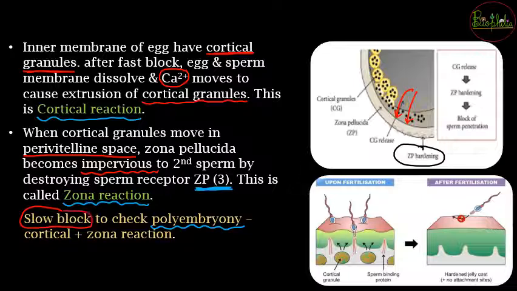So slow block to check polyembryony is going to be cortical and the zona reaction. So these two are very important questions that you need to remember, that what is the slow block to check polyembryony, that is going to be the cortical and the zona reaction, or fast block कौन होगा, that is depolarization of the ovum membrane.